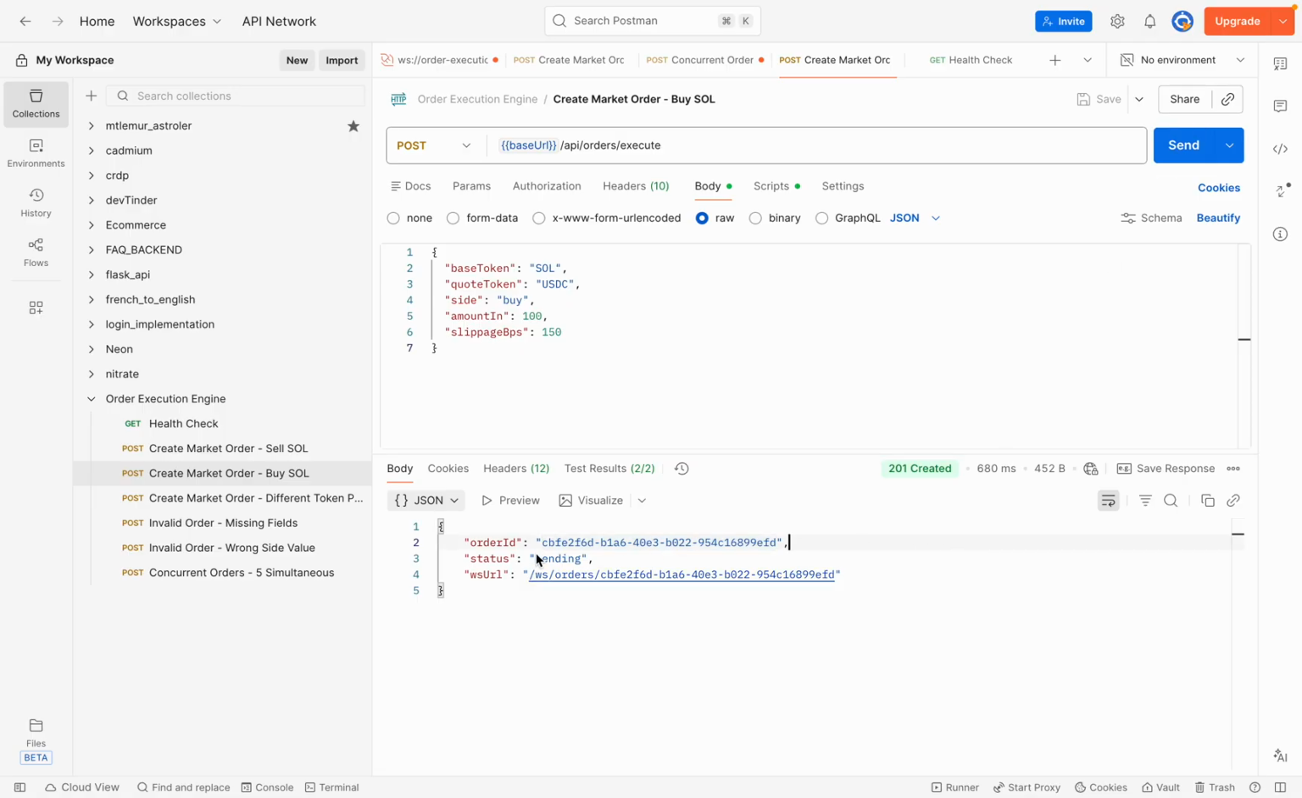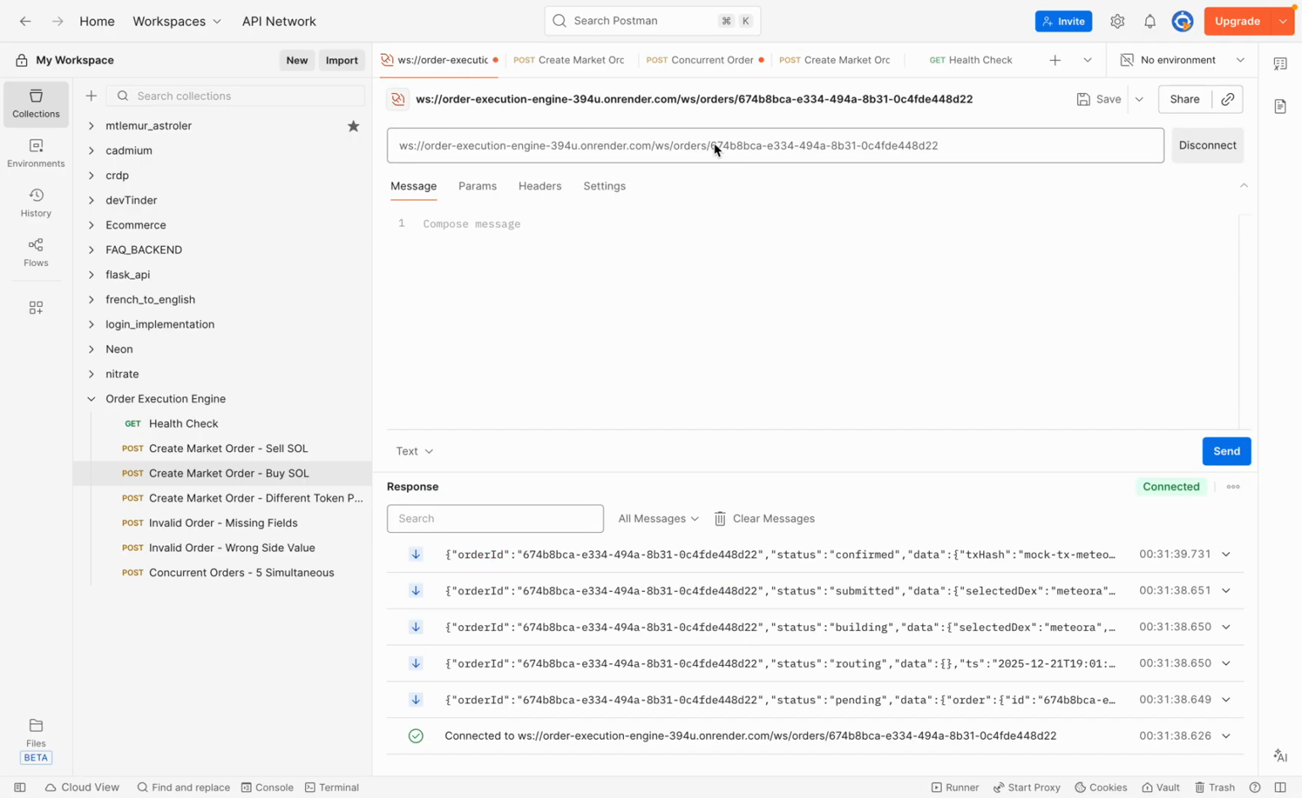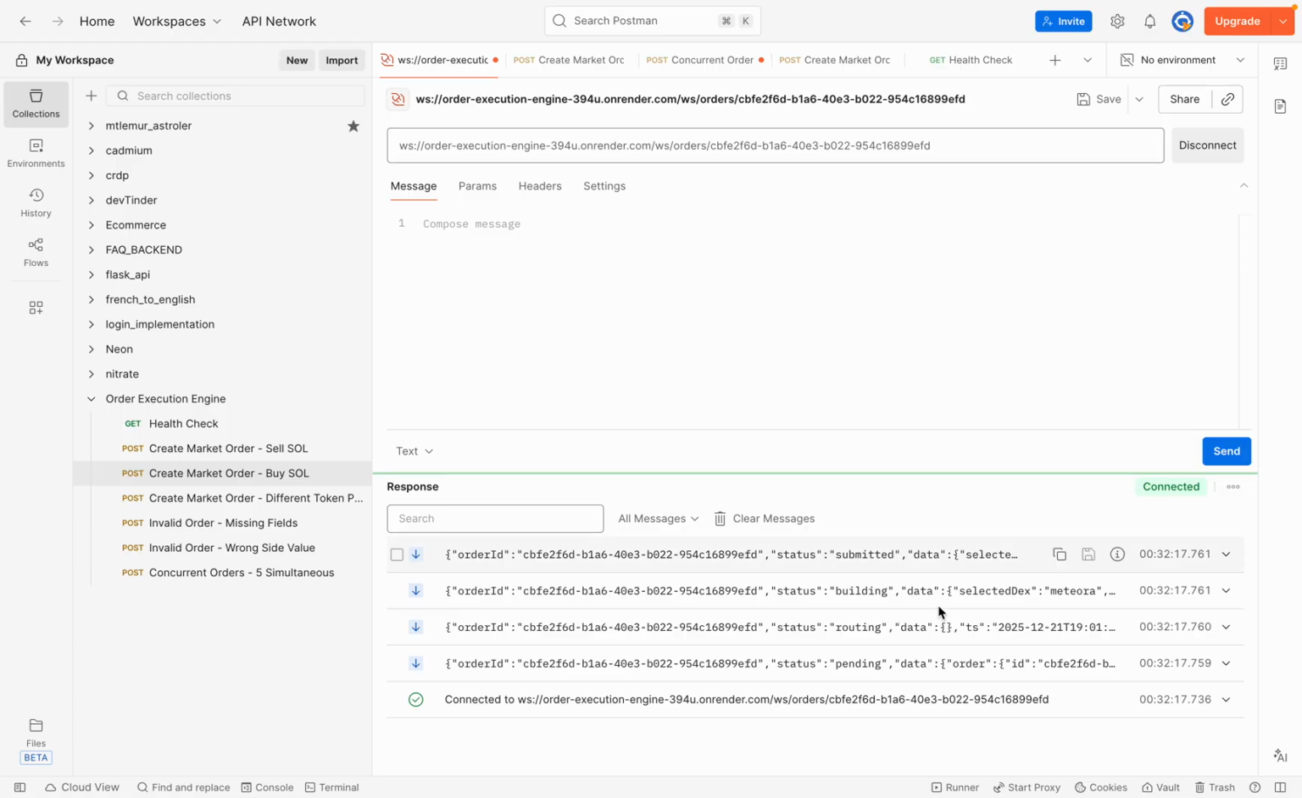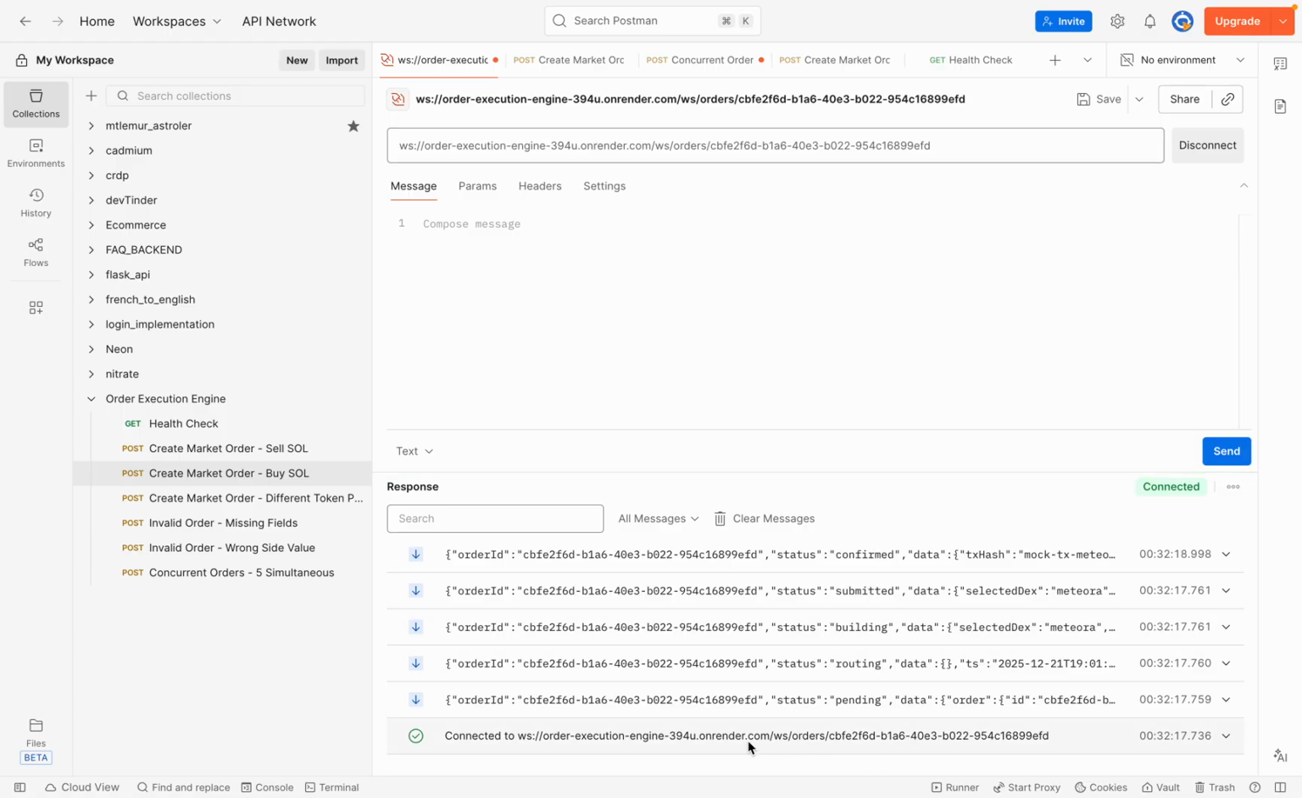Similarly for buy, so it gave another order ID. Again, now it is connected, pending, routing, building, submitted, and confirm.